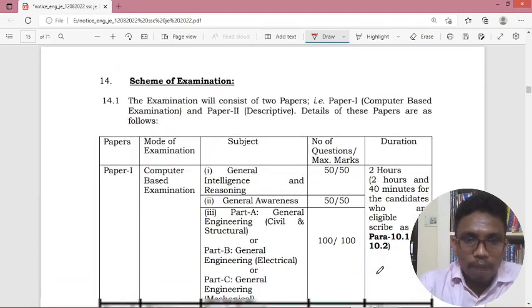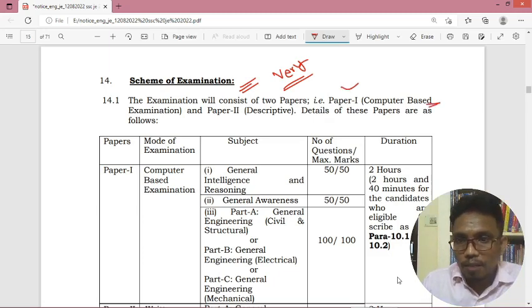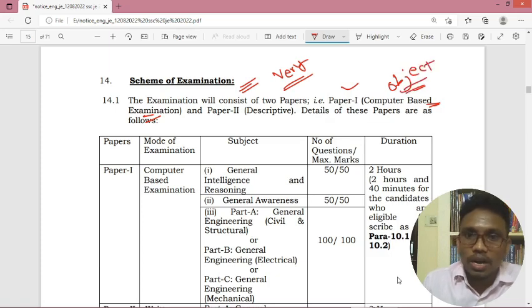Next, coming to scheme of examination, this is very important. As a fresher, you must know about the scheme of examination. For the scheme of examination, we have paper 1, which is a computer based examination, objective type of examination. And paper 2 is a descriptive type of examination.